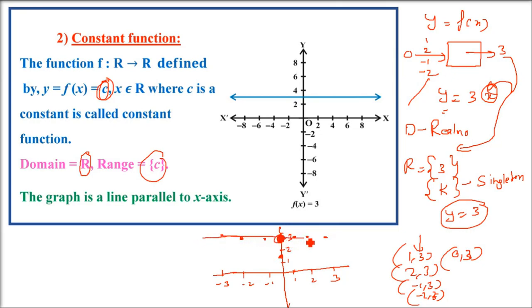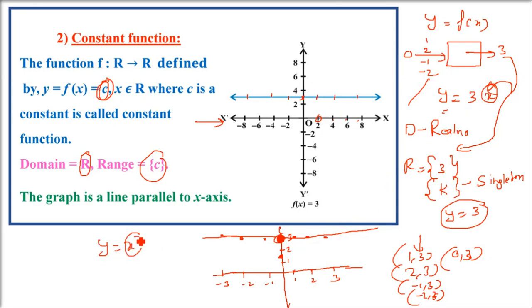So if you join these points, this is a horizontal line passing through 3, which is parallel to the x-axis. So this constant function will always be a line which is parallel to your x-axis, because it's just a single value of y for anything you put inside this function. So it's always parallel to the x-axis. It can go down also. I'm saying if y equals -3, it will be down.